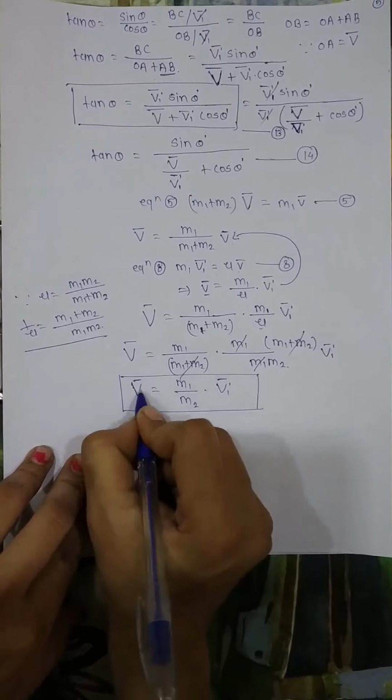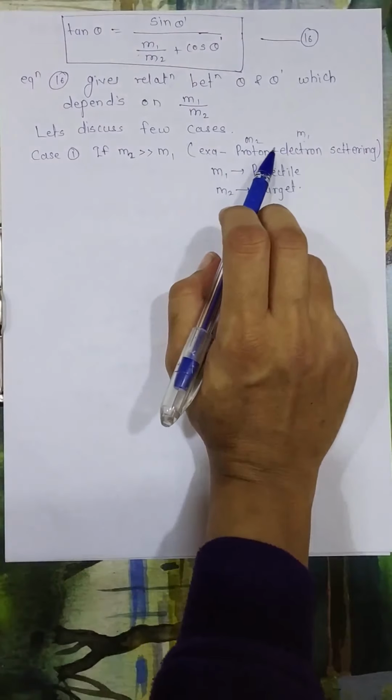Now we will discuss a few cases for equation 16. The first case is m2 much greater than m1, that is, m2 is the target and m1 is the projectile. That means the mass of the target is much greater than the mass of the projectile. A good example is proton-electron scattering, where the proton is m2 and the electron is m1, that is, the electron is a projectile and the proton is a target.